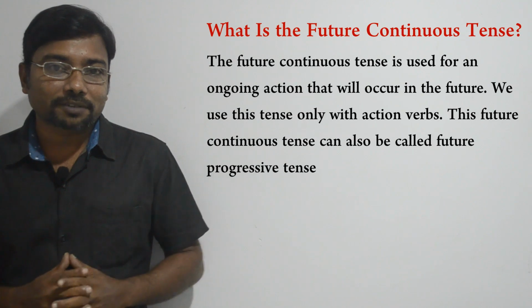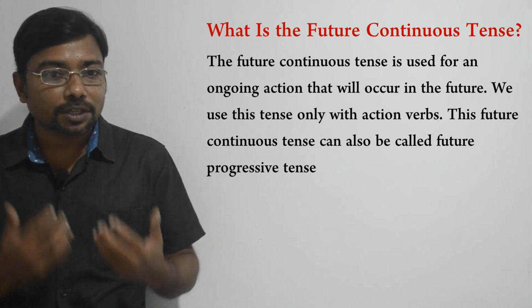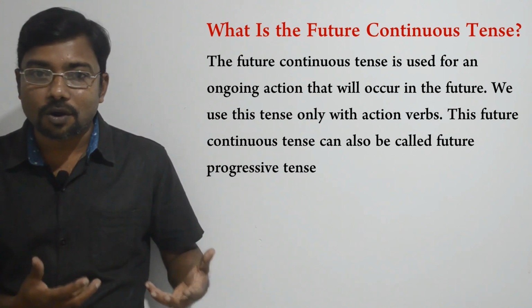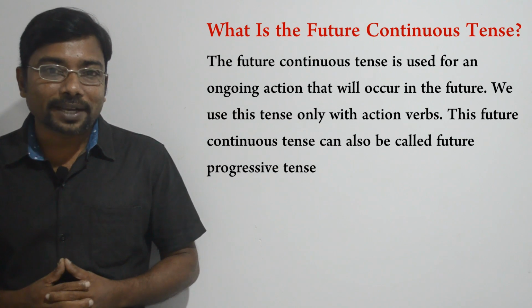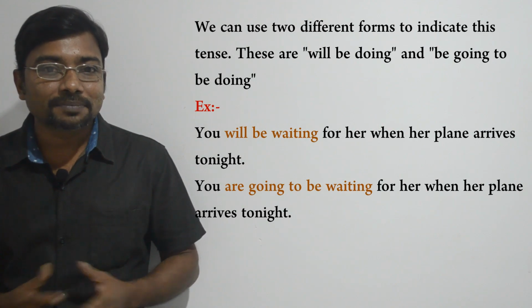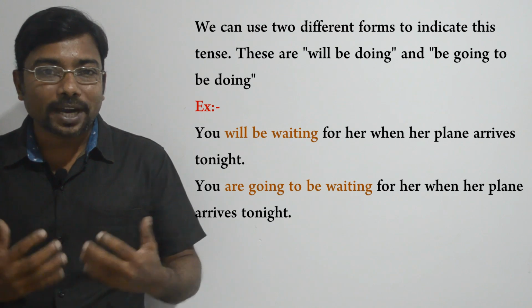Another interesting part of this verb tense, it only works with action verbs. We cannot use this tense with stative verbs such as love, like, know, or remember. Okay, we can use two different phrases to indicate future continuous tense. These are will be doing and going to be doing. Okay, let's look at some examples.